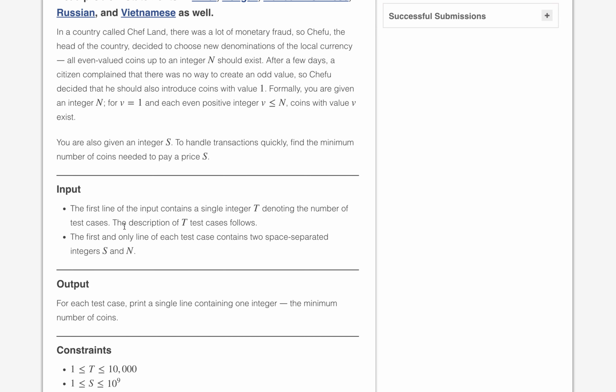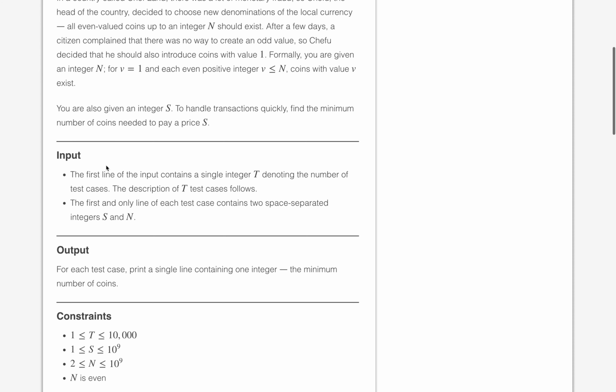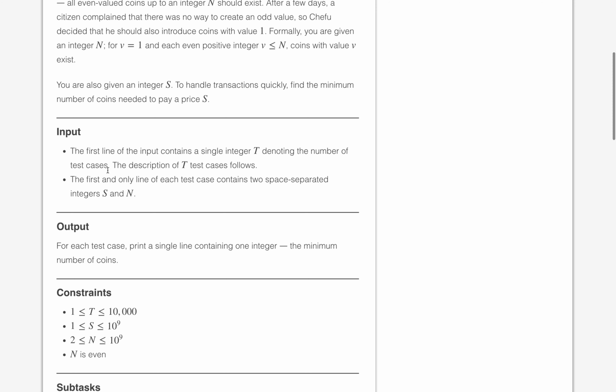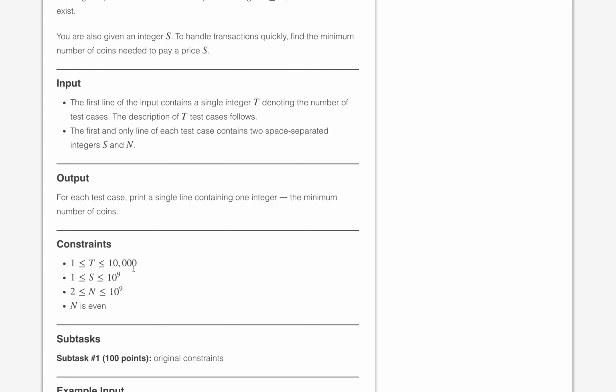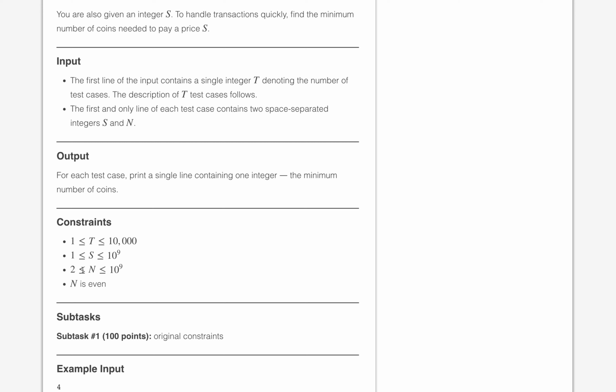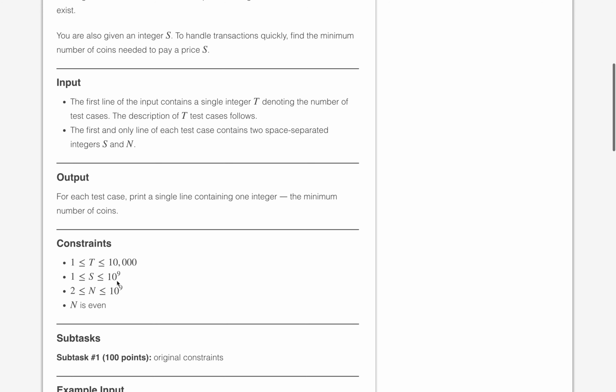Input format: the first line of the input contains a single integer t denoting the number of test cases, and each of the next t lines contains two variables s and n. We have to return the minimum number of coins such that we can change s with the available set of coins. The constraints are t up to 10^4, s from 1 to 10^9, n from 2 to 10^9, and n is always even.